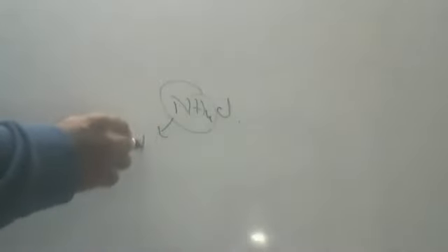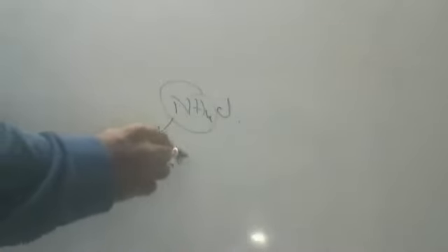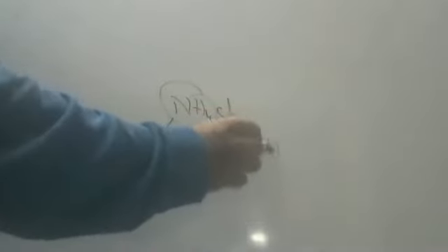Ammonium chloride, NH4Cl. NH4 is coming from which base? Ammonium hydroxide. Cl is present in which acid? HCl, of course, we know that. Ammonium hydroxide is a very, very weak base, children. And HCl is a strong acid. Of course, we know it is a strong acid. Strong acid and weak base.